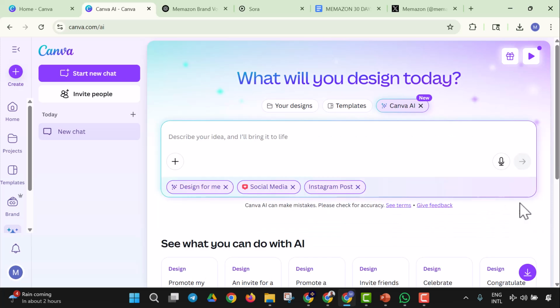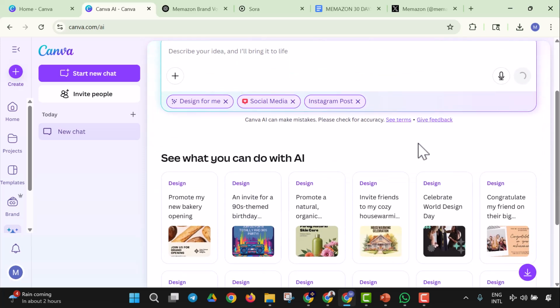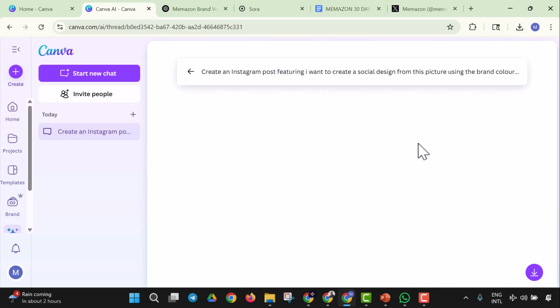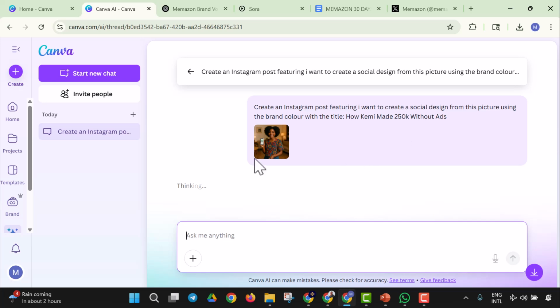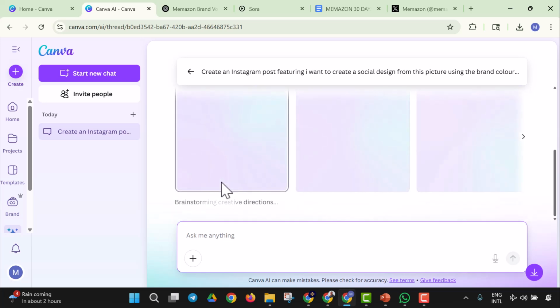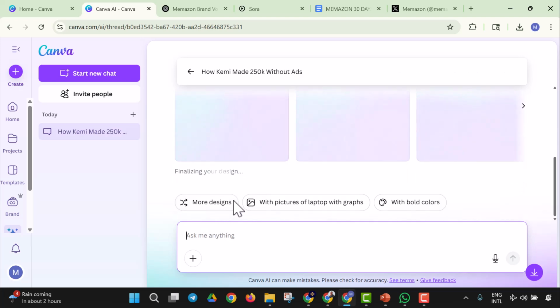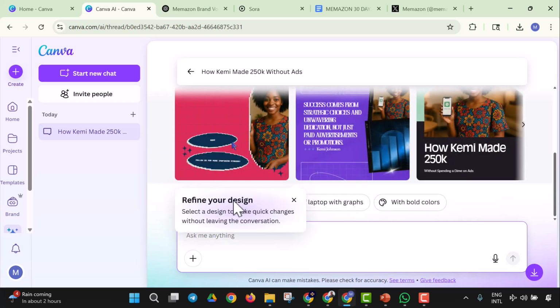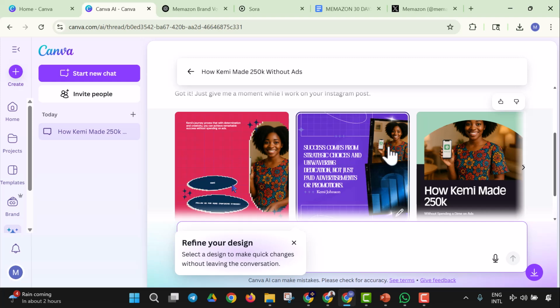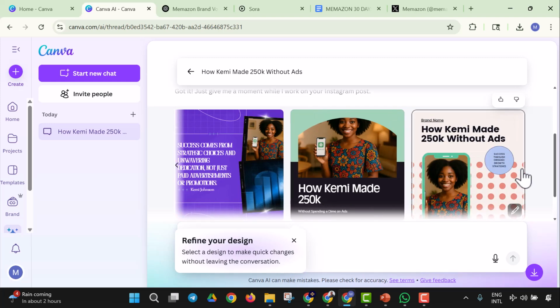Let's see what Canva AI can make for us from this. From everything we've given Canva AI, let's see what it will come up with, and if we're going to have a very good design. So it's thinking and is having some creative directions. That way we get to automate our design, if that is possible. And here we are. You can see our design has been automated. It's as easy as that.